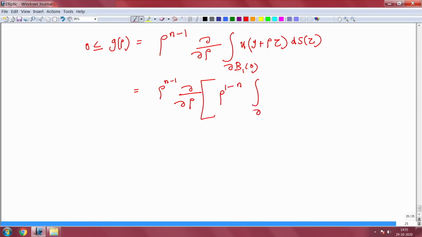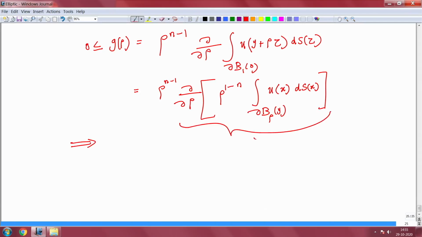So I can go back in the same way. I get the integral over the boundary of B_rho(y) of u of x ds of x. So that's a kind of trick, you keep on using it. And this is positive, rho is positive, so this implies this derivative is positive, because this is already positive, right.